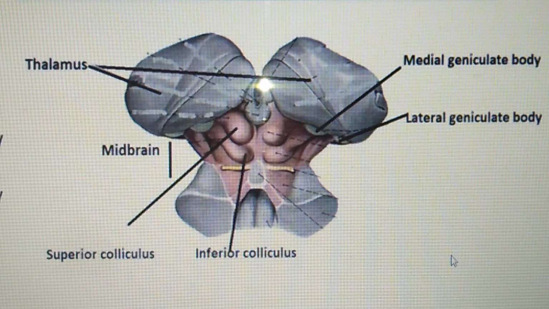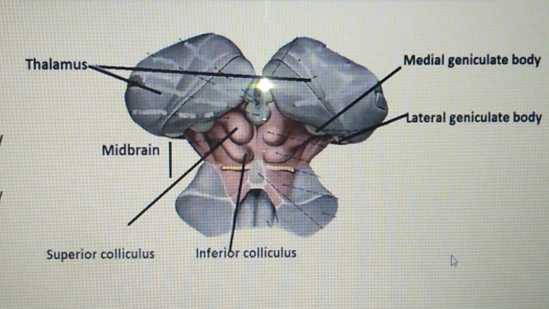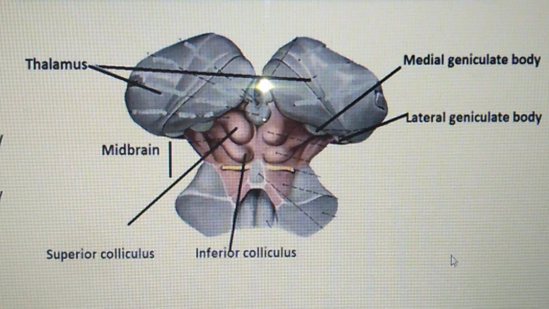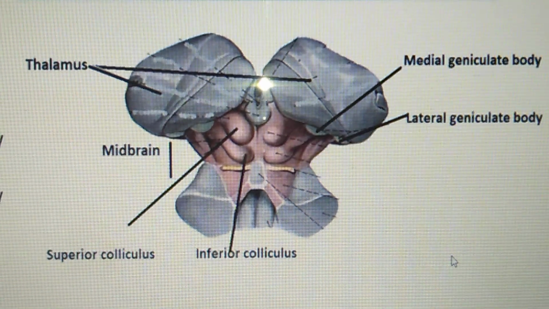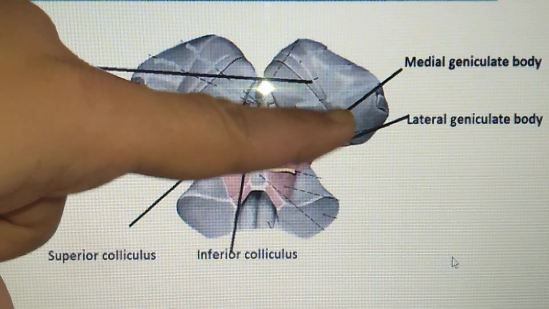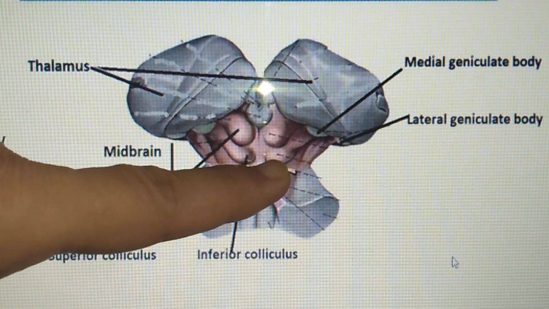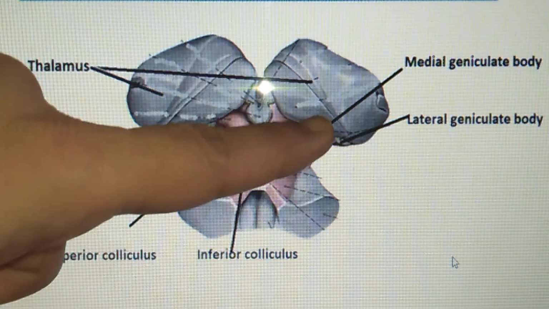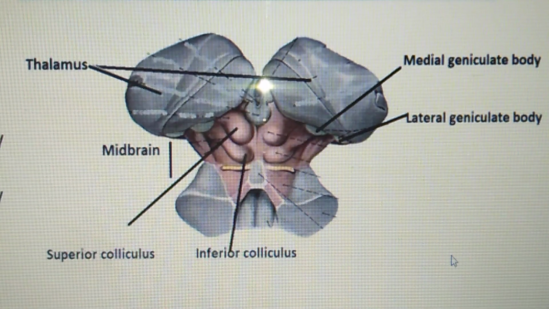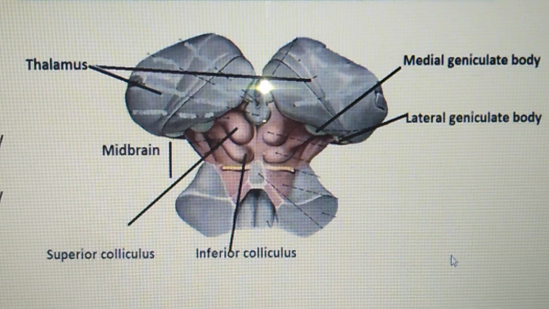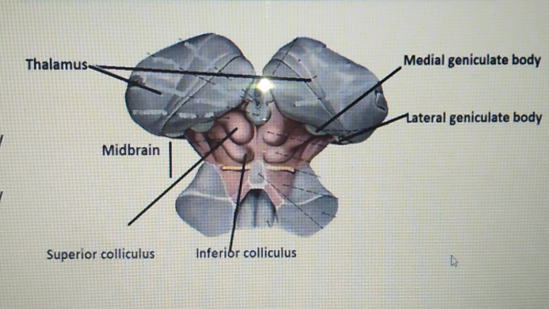The inferior brachium connects the medial geniculate body to the inferior colliculus. This we have done with the midbrain also. So the medial geniculate body is connected to the inferior colliculus through the brachium, and that brachium is called the inferior brachium.